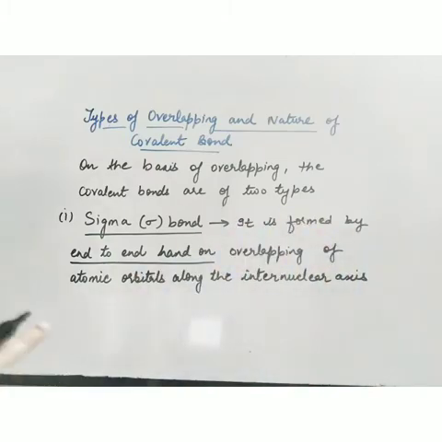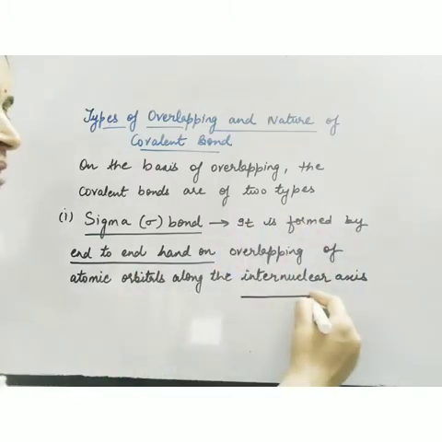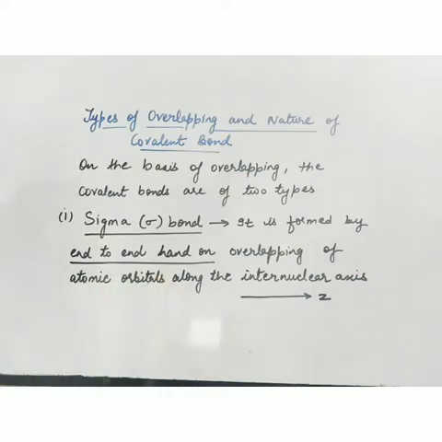Always remember that we consider the z axis as the internuclear axis. The internuclear axis means the axis which passes through the nuclei of the bonded atoms, and by convention we have chosen this as the z axis in chemistry. So a sigma bond is formed by end to end or head-on overlap of atomic orbitals along the internuclear axis. This is also known as axial overlapping.